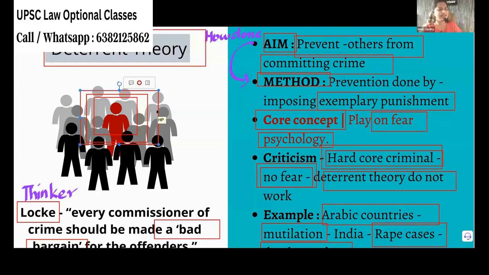So what is the criticism? Certain people are very hardcore criminals. Whatever you do, nothing will work on them because they don't have fear. For them, deterrent theory will not work.